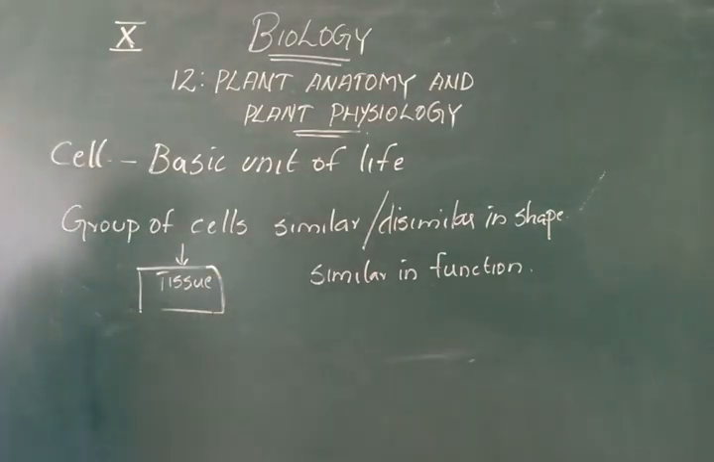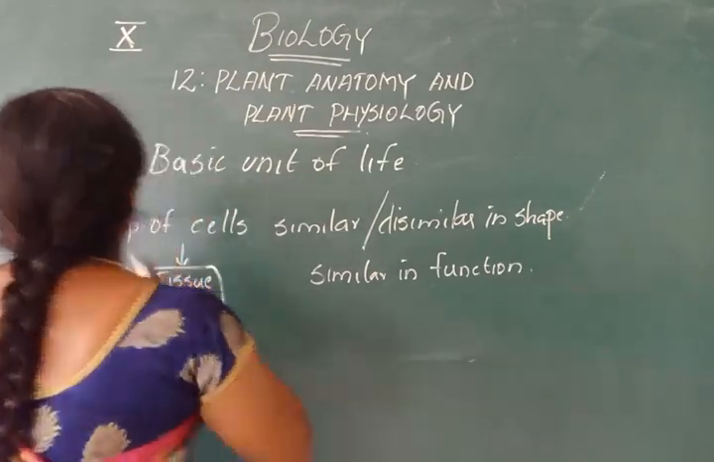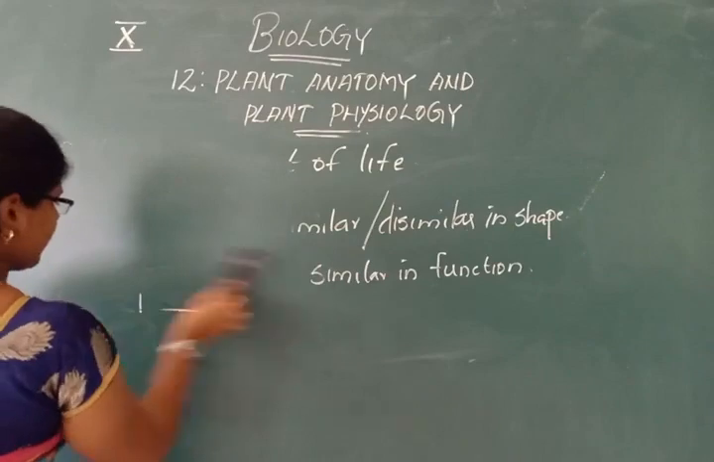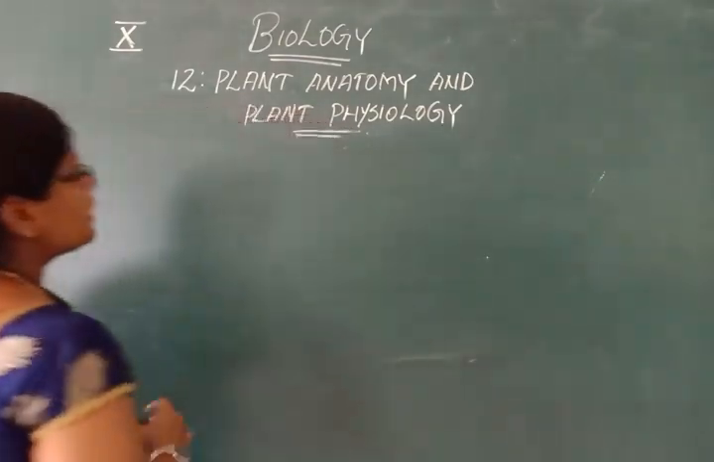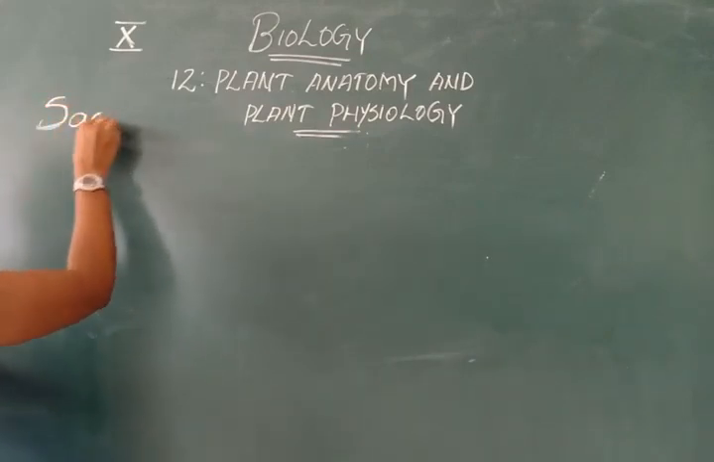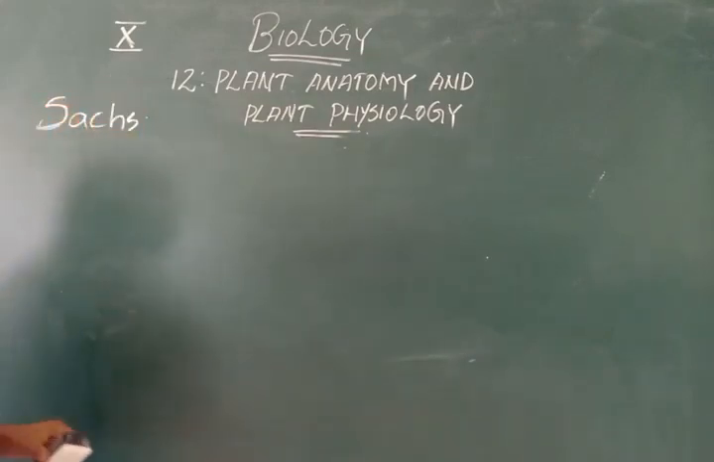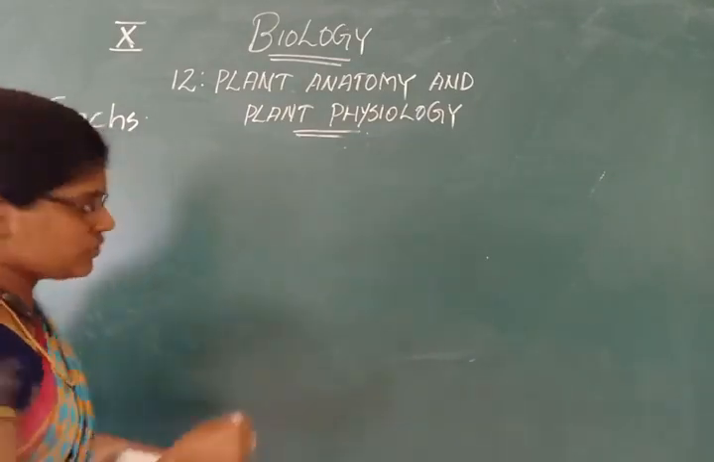Okay, there are mainly three types of tissue system present in plants. It was studied by the scientist Sachs, who proposed three types of tissue system.